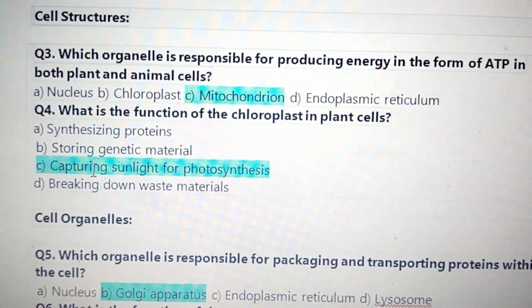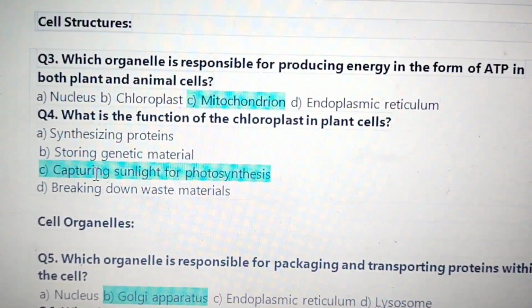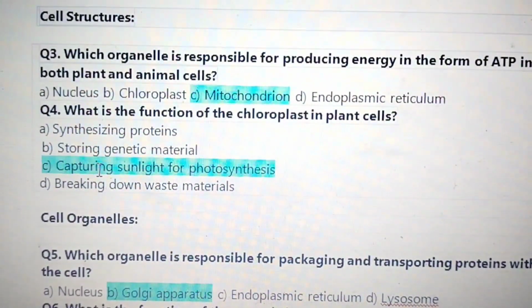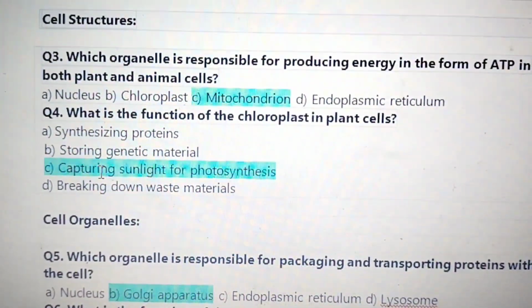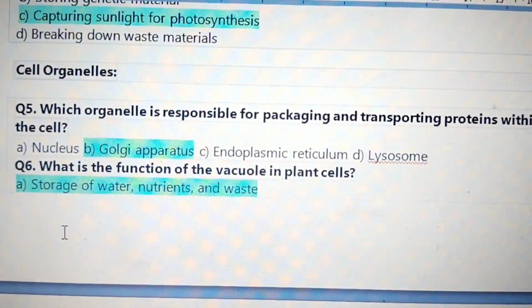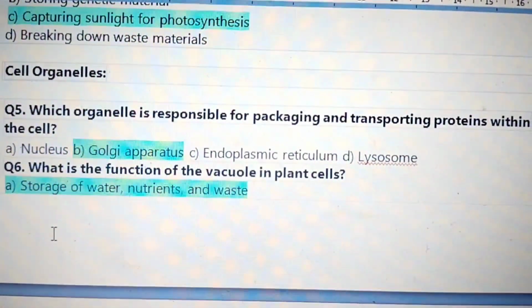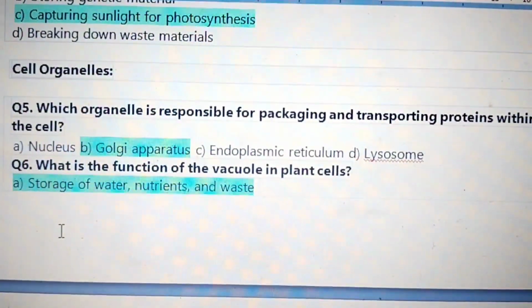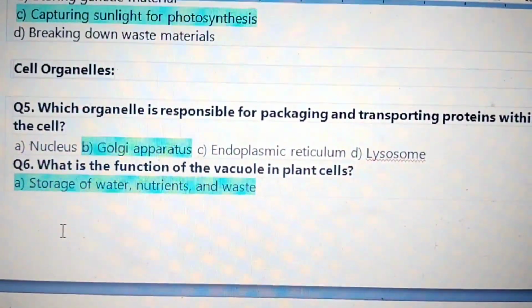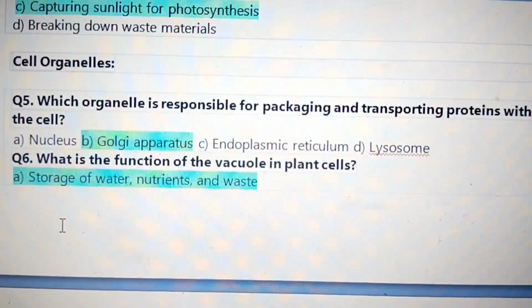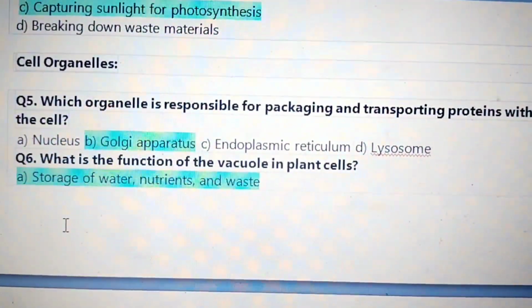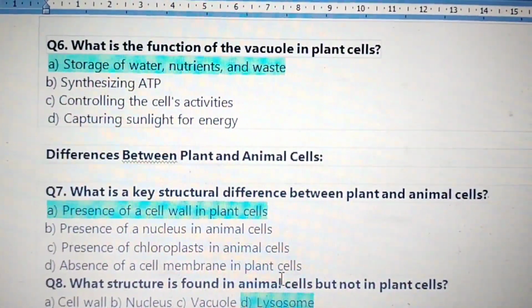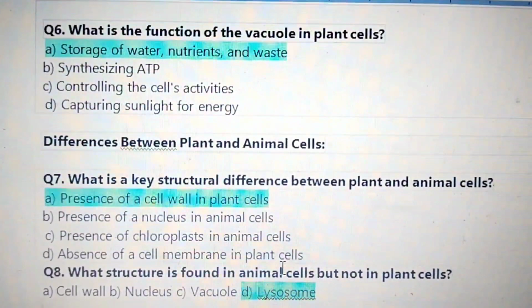Question 4. What is the function of the chloroplast in plant cells? Capturing sunlight for photosynthesis. Cell organelles. Which organelle is responsible for packaging and transporting proteins within the cell? Kadai kani ka B. Golgi apparatus. What is the function of the vacuole in plant cells? Kadai storage of water, nutrients and waste.